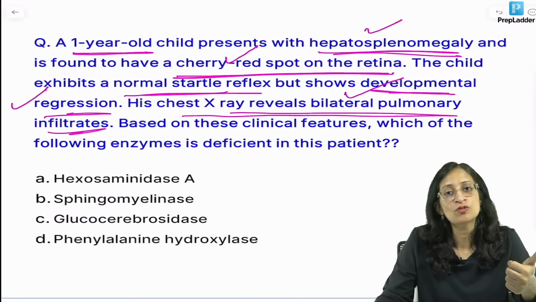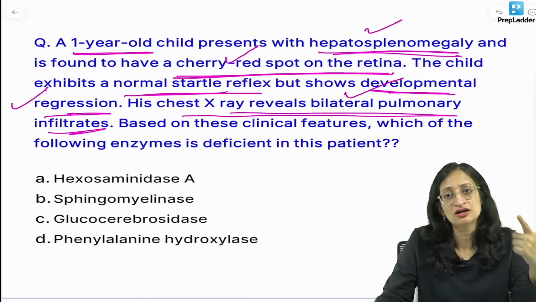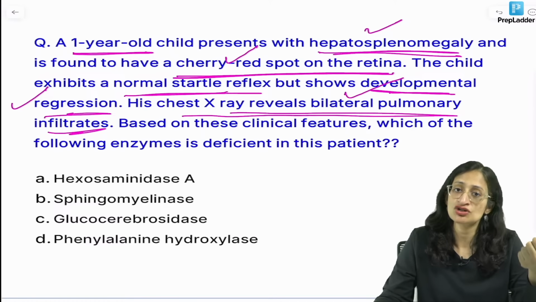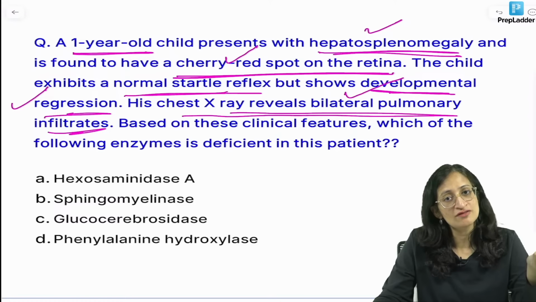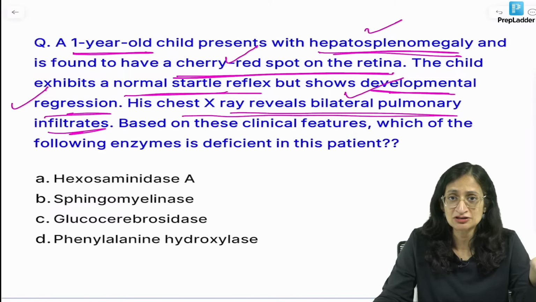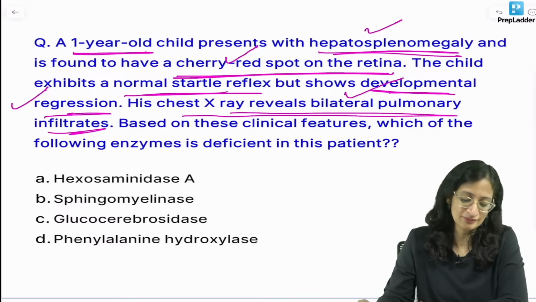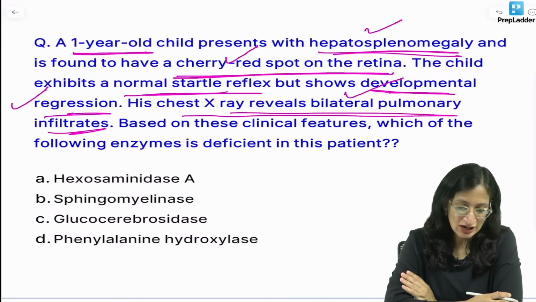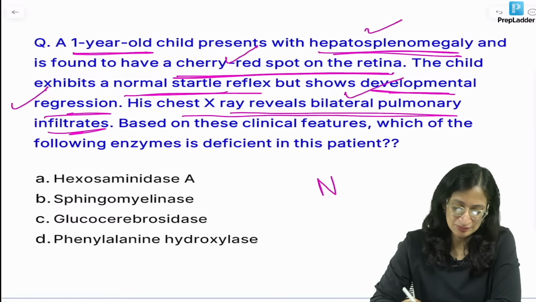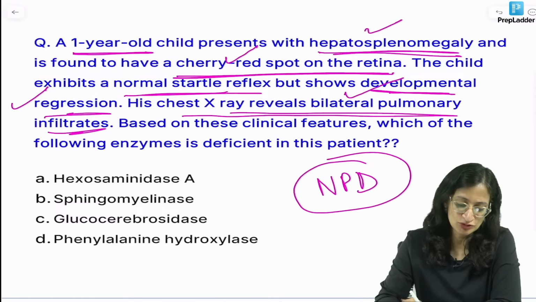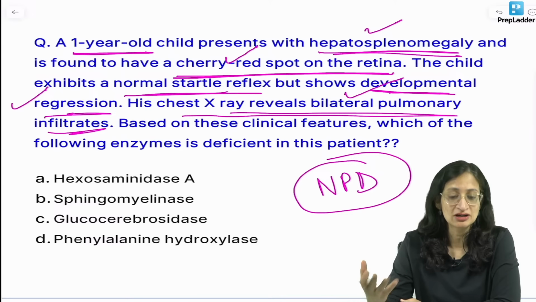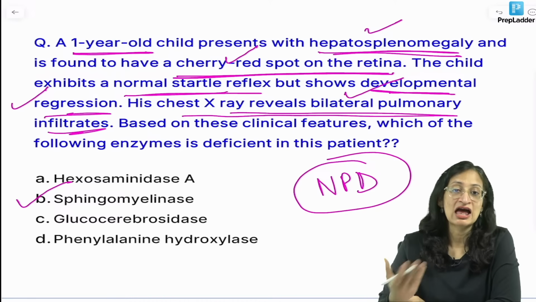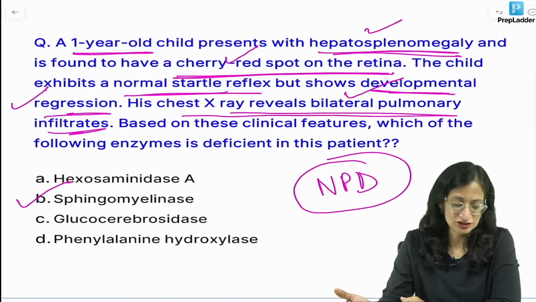So, amongst the mucopolysaccharidosis, you have Hurler, Hunter and Morquio. You have Gaucher disease, then Pompe disease, you have enzyme replacement therapy available. Niemann-Pick disease, you have enzyme replacement therapy. Okay. Right. So, what is my diagnosis here that I am looking at? Yes, very good guys. So, Niemann-Pick disease is the answer. You have hepatosplenomegaly, cherry red spot and pulmonary involvement, and the enzyme is sphingomyelinase. And we have enzyme replacement therapy available for this as well.